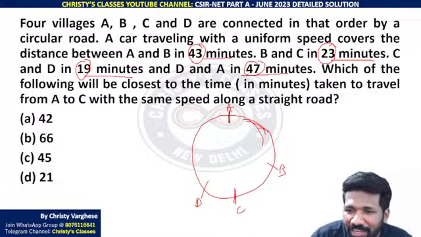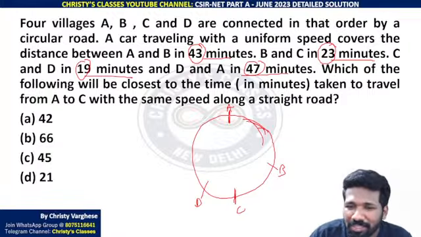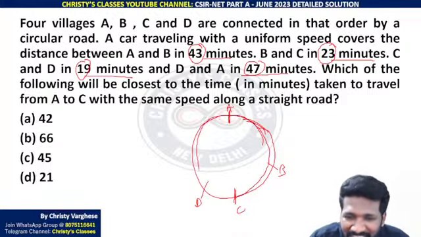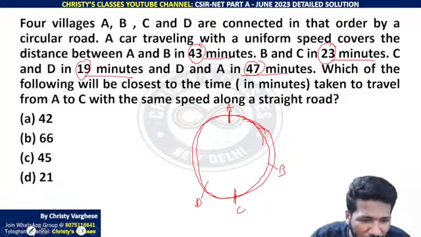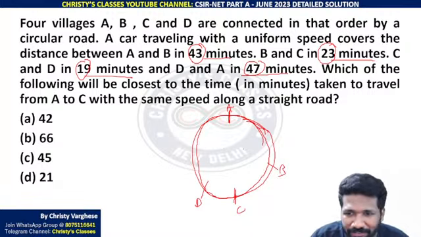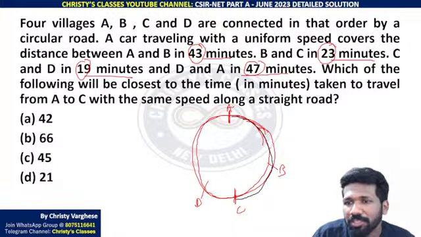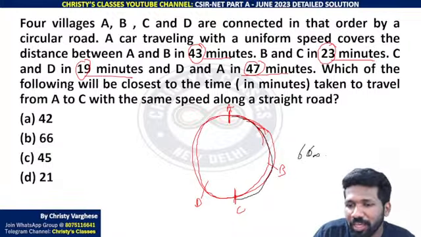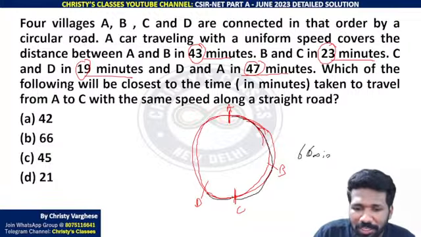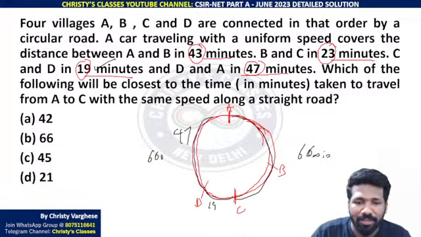43 and 23 added is 66. 19 and 47 added is also 66. That means A to C time and C to A time is the same. That means A to C distance and C to A distance is the same, na? By that pattern. Are you getting the point? If you are not getting the point, I will explain it in a different way. A to B 43 minutes, B to C 23 minutes, so 43 plus 23, 66 minutes are needed to travel A to C. Similarly C to D 19 minutes and this 47 minutes. Adding these two also gives 66.